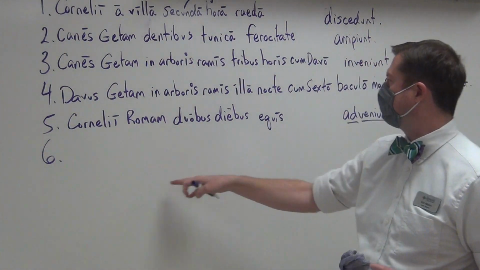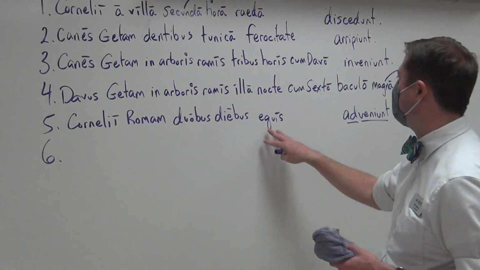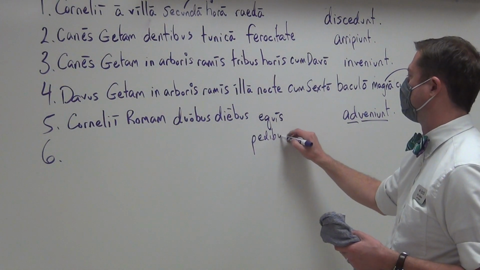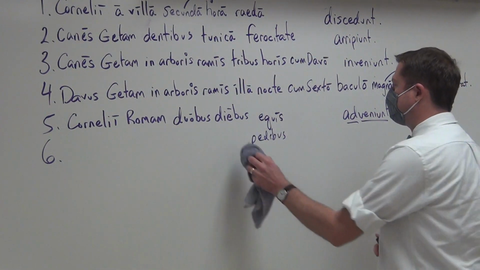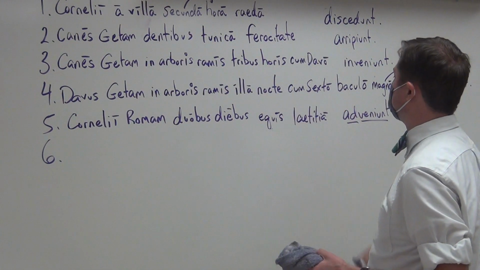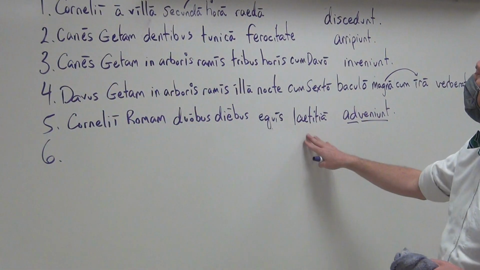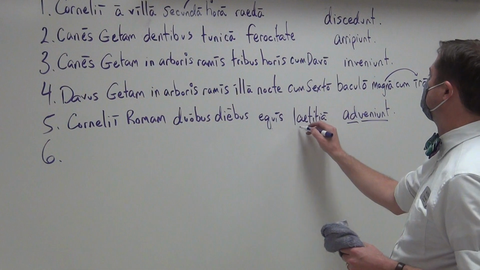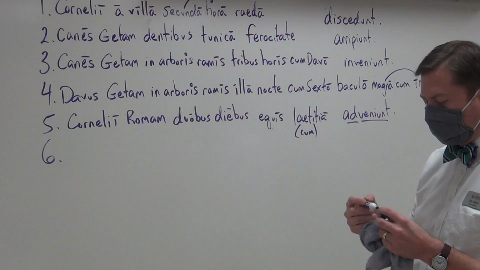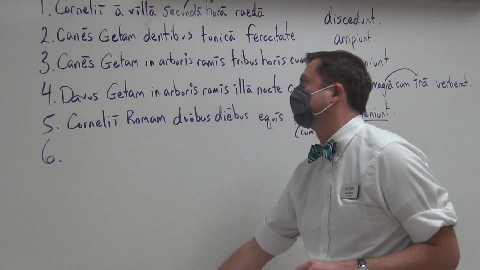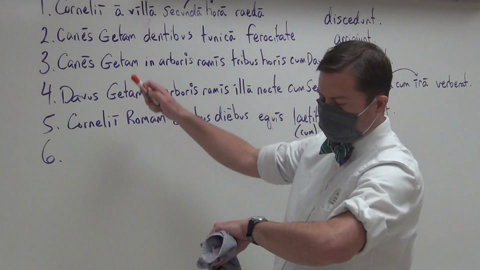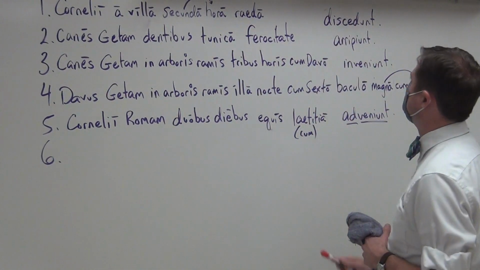Likewise here, the Cornelians arrive to Rome in 2 days on horses. That's the means by which they get there. Because I could have put down pedibus. They could arrive on their feet, or what we would say on foot. And they do so laetitia. If laetus, laeta is happy, this is happiness, the noun of it. If I wanted to, I can have cum that is with it. So I'm going to leave out the ablative of cause, because we're going to see those in subsequent chapters. But here, if we were to look at every single sentence, you should be able to tell what is the case and why. What's the case? Nominative. Why? The Cornelians are the subject. They're the ones doing the departing.